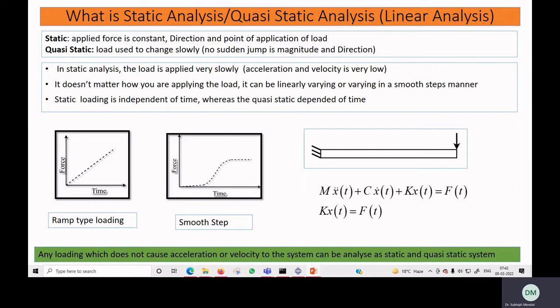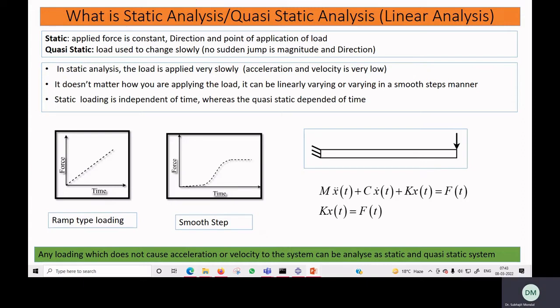So at the end we can plot a load versus displacement graph. If you plot the load versus displacement graph for static analysis and quasi-static analysis, in both cases it should be the same. If a system is in the linear zone, your static analysis and quasi-static analysis should have the same load displacement graph.